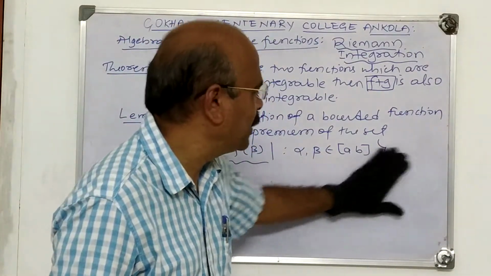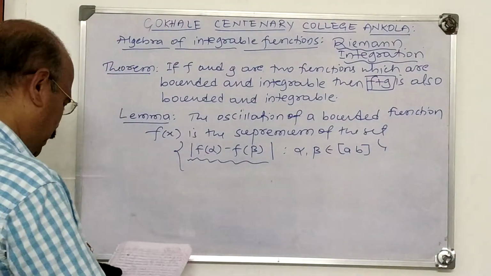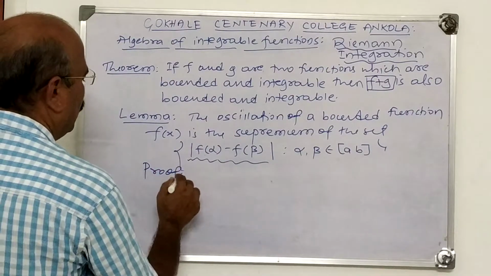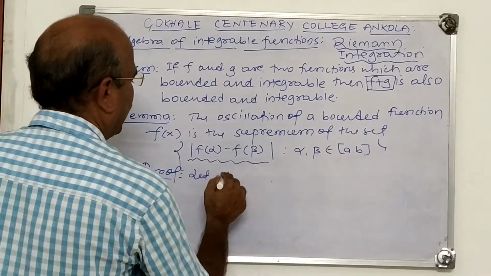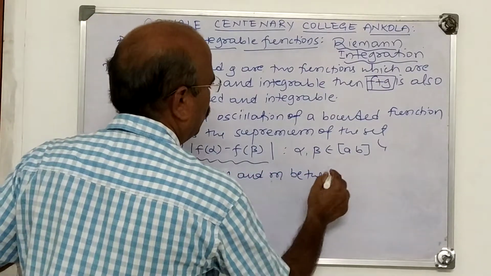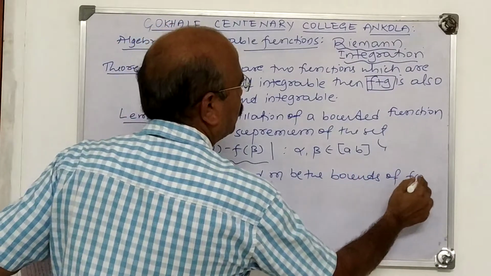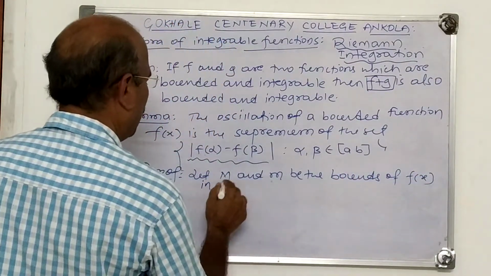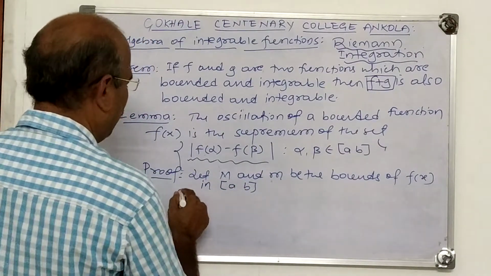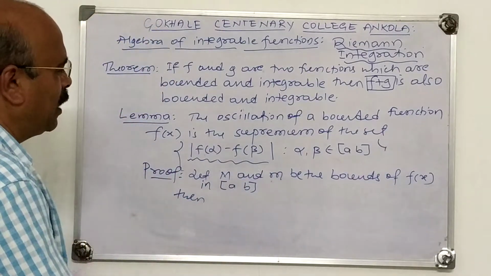Now I explain the detailed proof of this one. Proof of lemma first. Let capital M and small m be the bounds of fx in AB. Fx is bounded here. Then what do you mean by M and m are bounds?